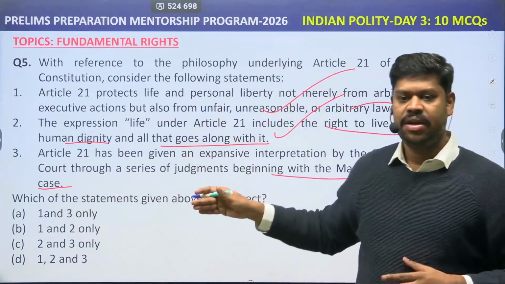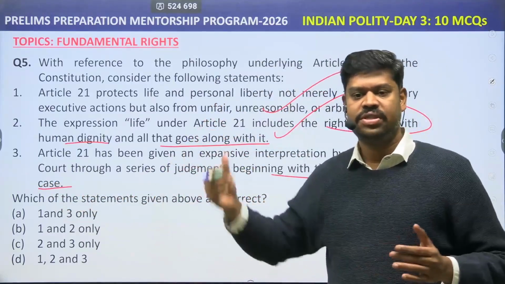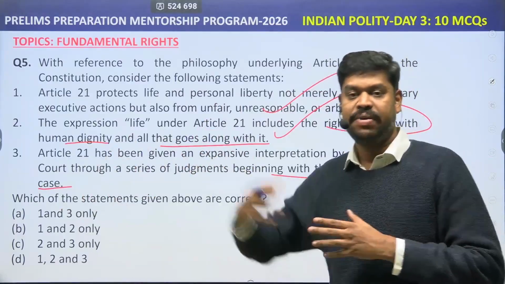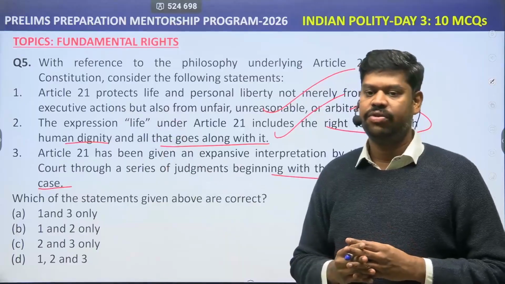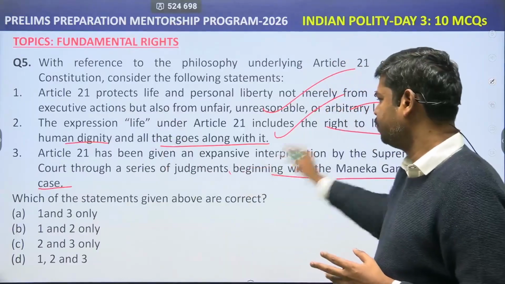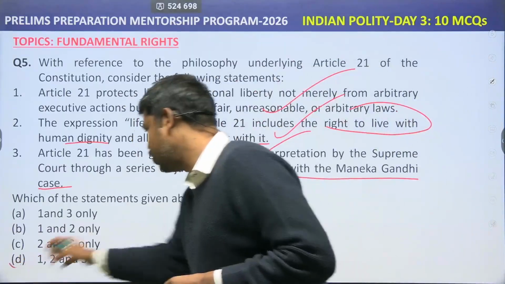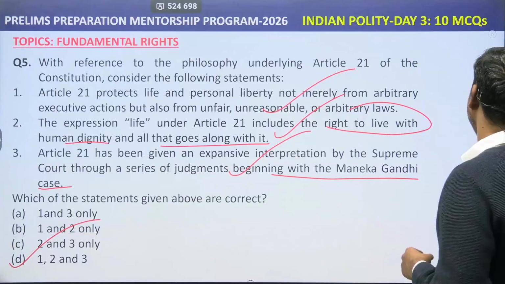Only beginning with the Maneka Gandhi case in 1978, the Supreme Court has said a lot of rights are to be implied under Article 21 of the Constitution, and interpretation has been given to Article 21. So, this is definitely true. Which of the statements given above are correct? The correct answer is option D. All the statements are correct. D is the right answer.